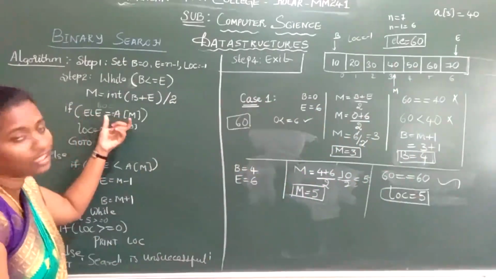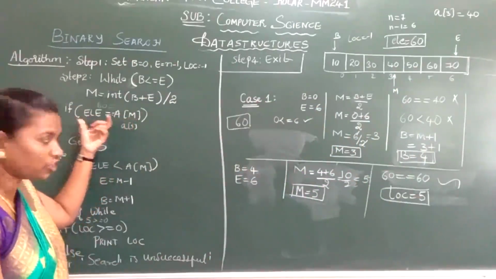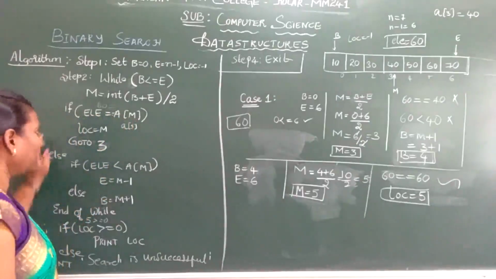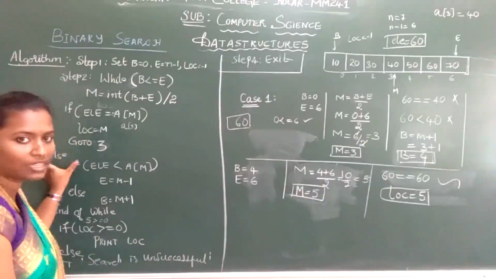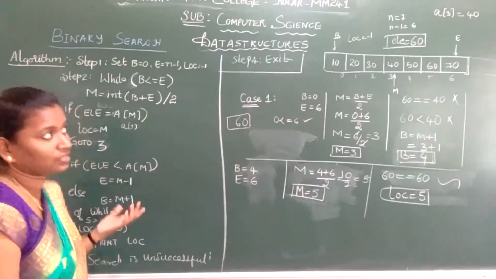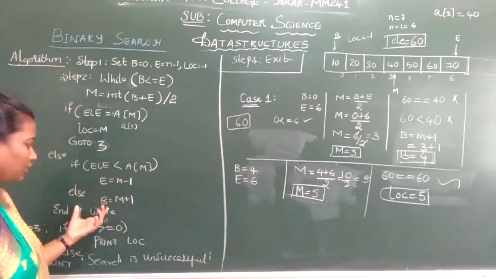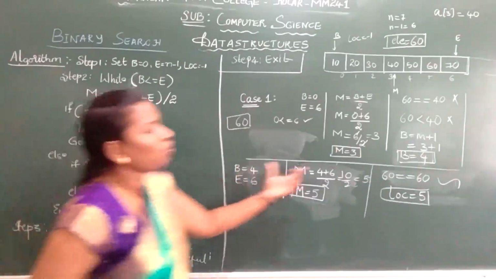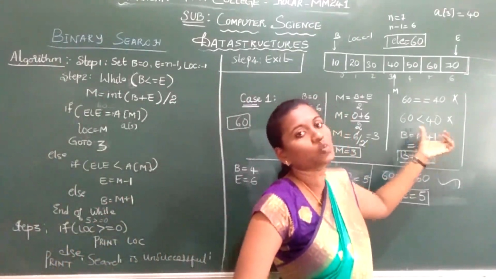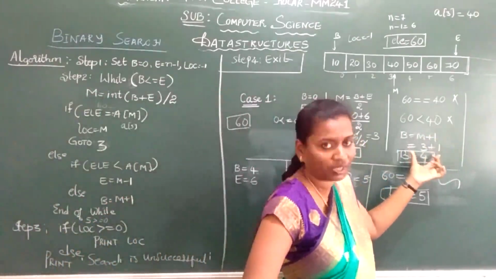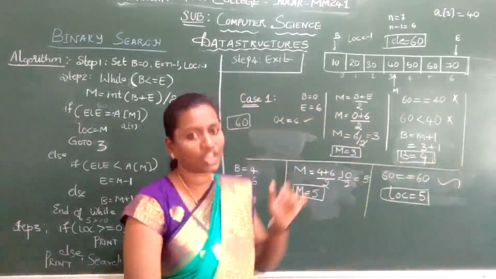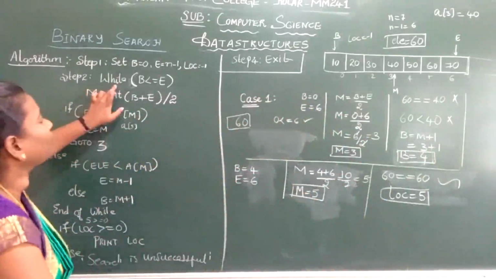Is 60 equal to 40? No. The condition fails. Once the condition fails, I come to the else part. Now I am checking: is 60 less than 40? 60 is not less than 40. Again the condition fails, so I go to the else part. What I did is change my beginning to mid plus 1. What was my mid? 3. What is 3 plus 1? 4. So now my beginning changes. Again I go to my while loop.